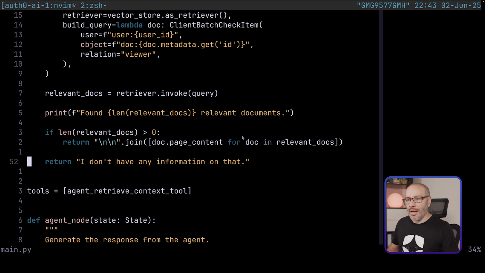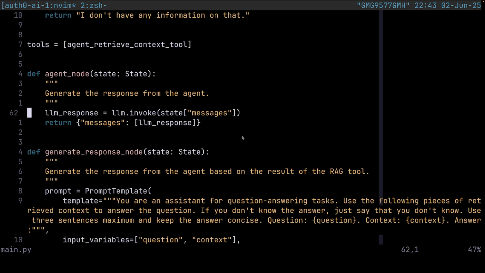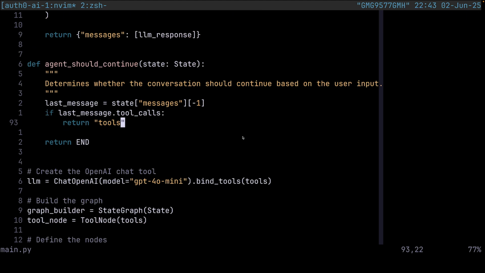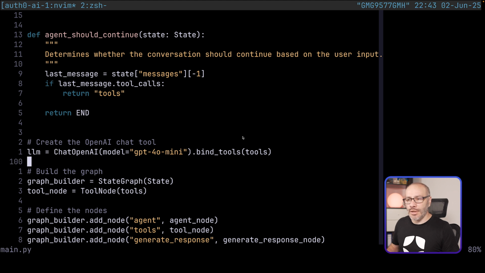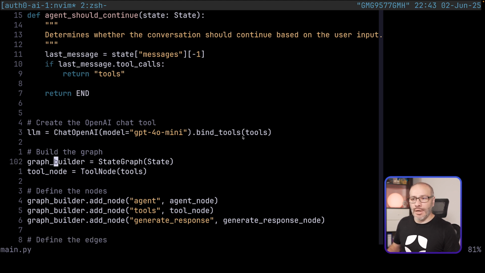Now, if we scroll down a little bit more into the area where we define the agent, we define our LLM step, which is going to be ChatOpenAI. If you want to use any other provider, you simply need to use the specific node for your provider within LangChain. I know LangChain has built-in support for OpenAI, Anthropic, Gemini, and some of the Llama open source versions. In our case, we're going to be using OpenAI here, and then we're going to build the graph.